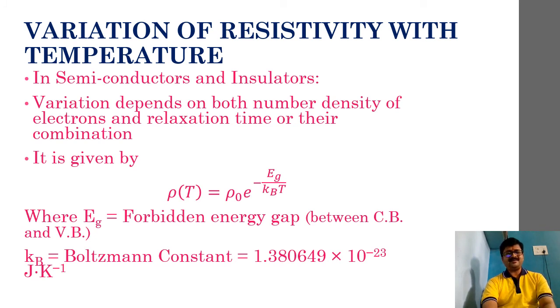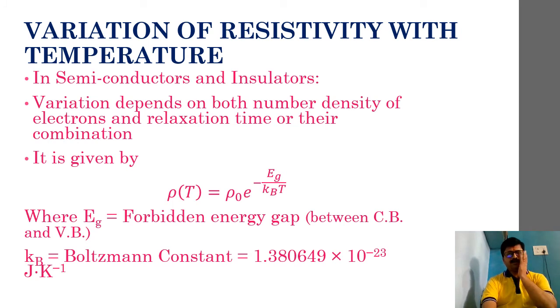Fine. And next, k_B is the Boltzmann constant, and the Boltzmann constant is given by 1.380649 × 10^-23 joule per Kelvin. Okay. So what does this equation indicate? This equation indicates that in case of semiconductors and insulators, the resistivity will decrease with the increase in temperature. This you have to remember.